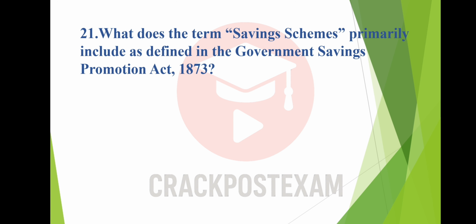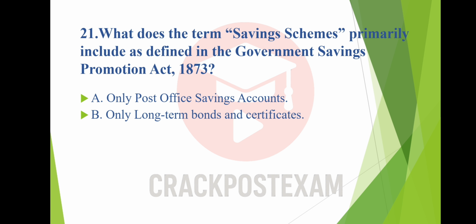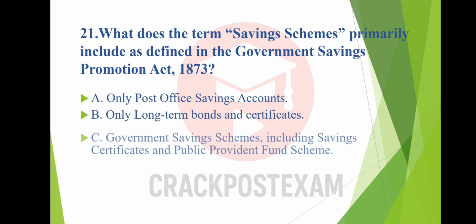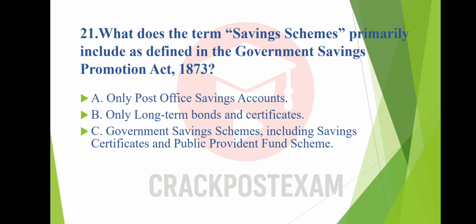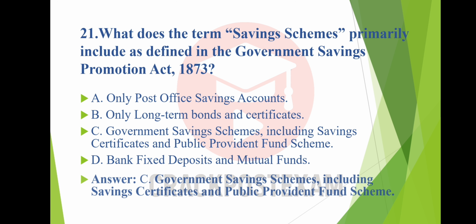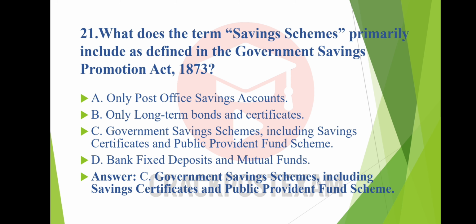Question number 21. What does the term savings schemes primarily include as defined in the Government Savings Promotion Act 1873? Option A. Only post office savings account. Option B. Only long-term bonds and certificates. Option C. Government savings schemes including savings certificates and public provident fund scheme. Option D. Bank fixed deposits and mutual funds. And the answer is option C. Government savings schemes including savings certificates and public provident fund scheme.